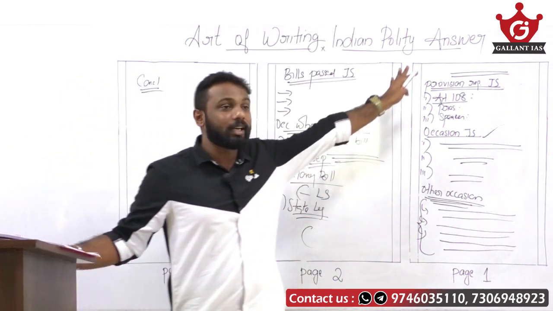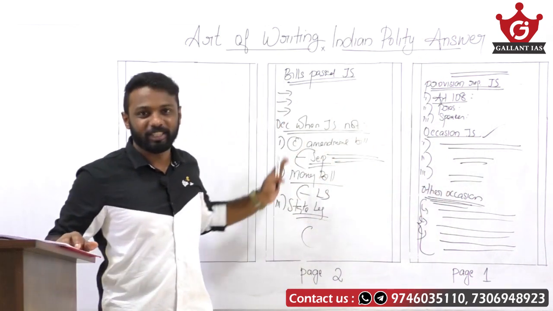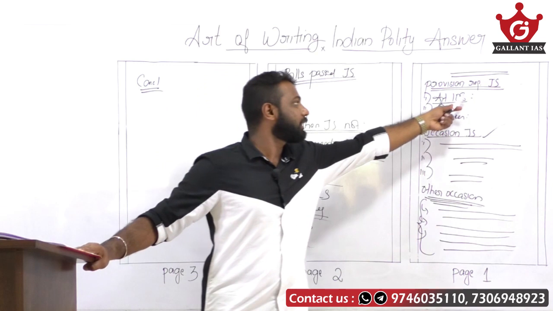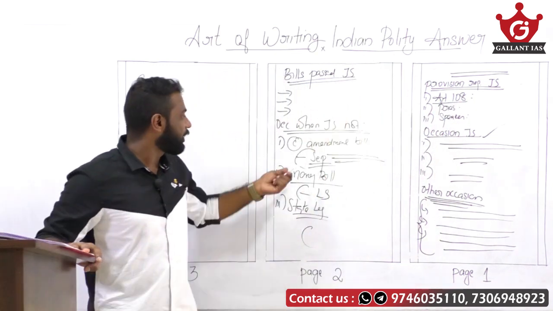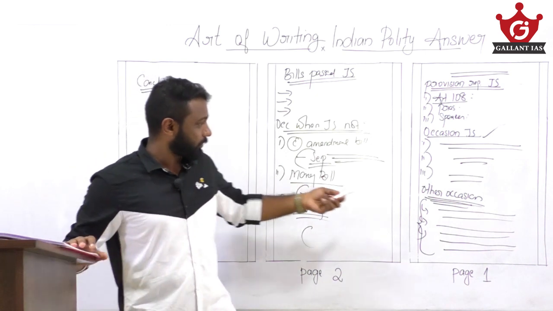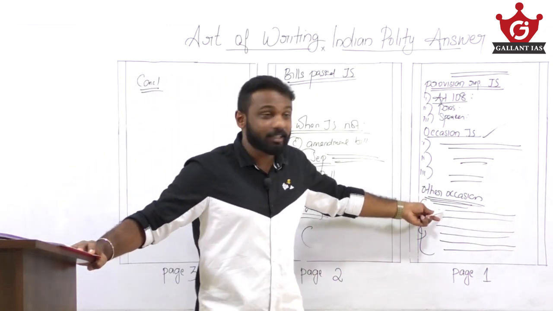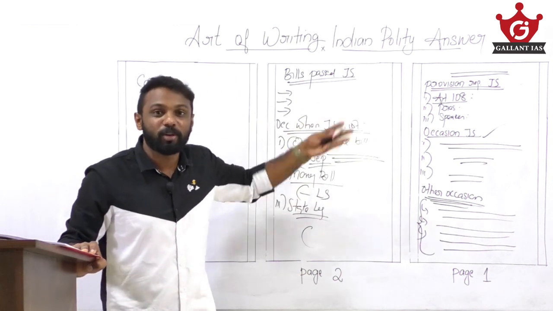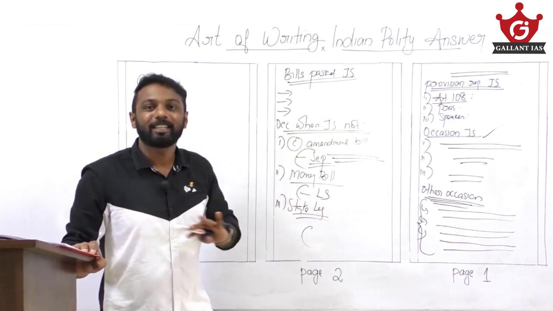Why? Because we address all the parts of the question and we have given separate subheadings. We have mentioned constitutional provisions. We have given reasons, right? So in this manner, again, some portions of the answer are not directly asked, but still we have to write those parts also to make our answer complete.